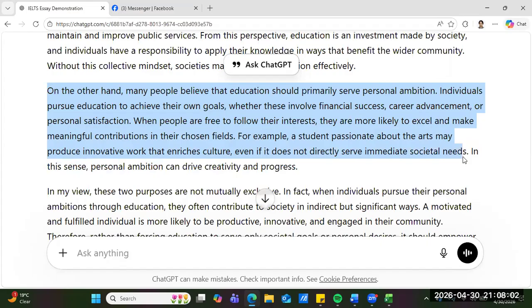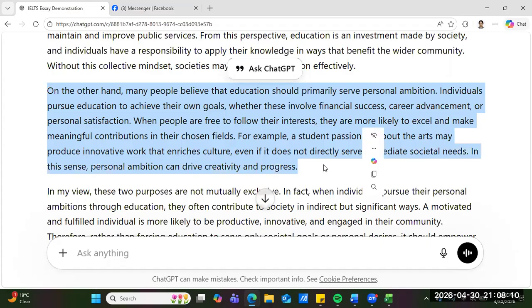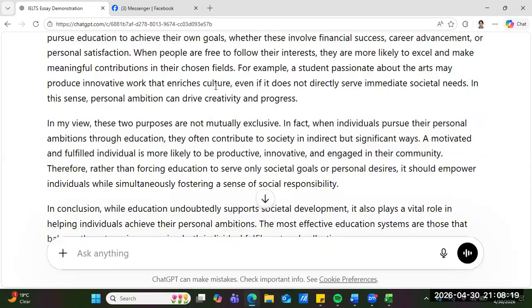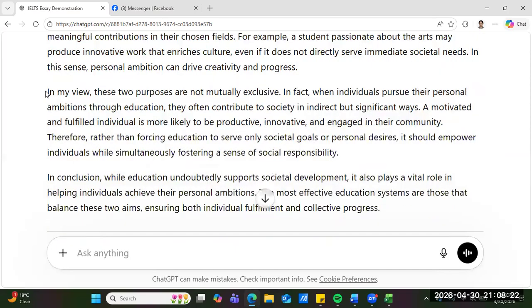So guys, straightforward, no negatives, there are no negatives. So third body paragraph, it's just like they're both correct there. In my view, these purposes are not mutually exclusive. Wow, what a nice term, guys. They are not exclusive. We can combine them at the same time.